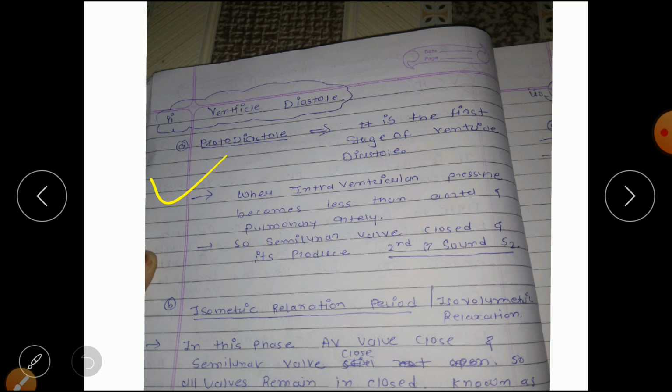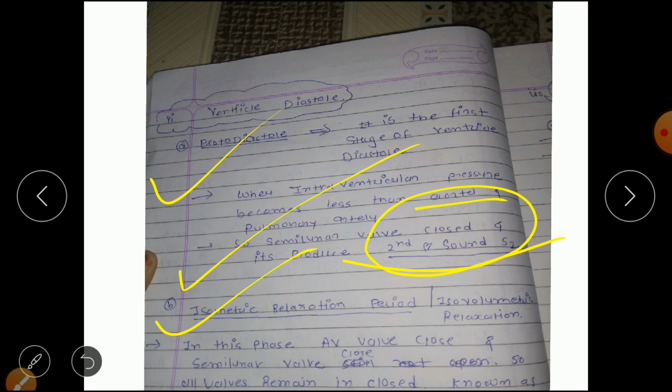First is protodiastole. It is the first stage of ventricular diastole, when intraventricular pressure becomes less than the aorta and pulmonary artery. Now what will happen: all the blood of the ventricle has gone into the aorta, so the pressure in the aorta increased and the intraventricular pressure decreased. So when the intraventricular pressure becomes less than the aorta and pulmonary artery, the semilunar valves get closed and that produces the second heart sound, that is S2. That sound is dub. The first heart sound is lub and the second heart sound is dub.